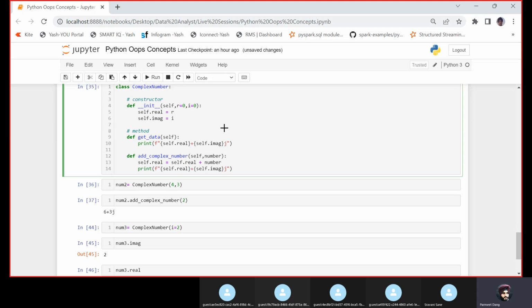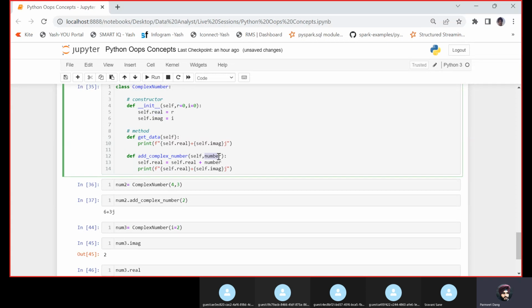Okay, this is a concept of classes: this is a class, this is a constructor, this is a method. If you want to access some attributes, then you want to attach that attribute with the self object. Self is an instance of a class, and that's where self.real can be accessed in different functions.